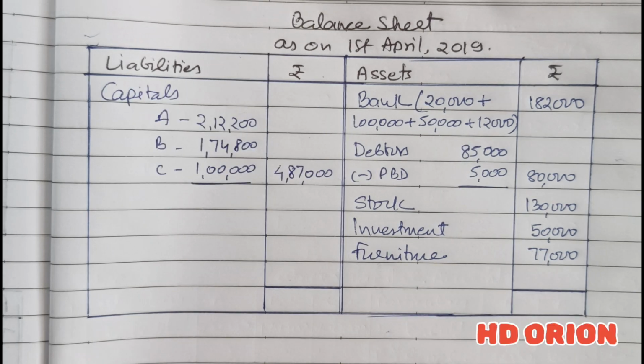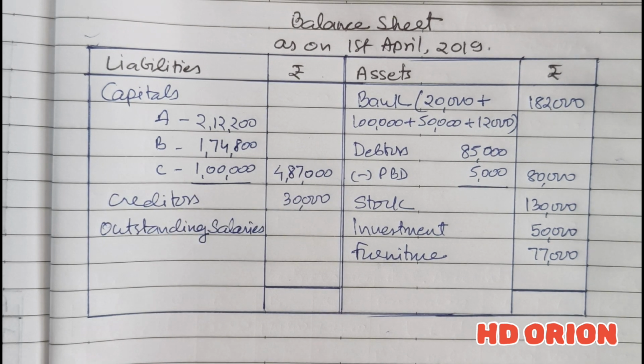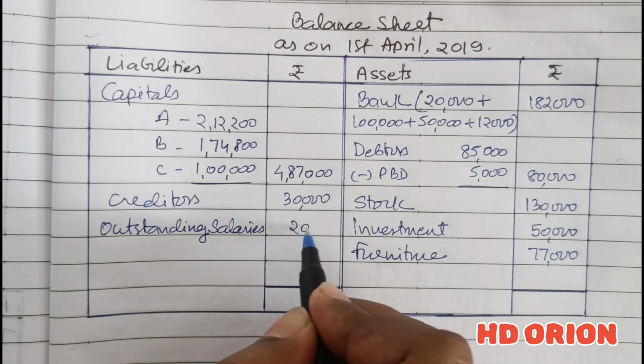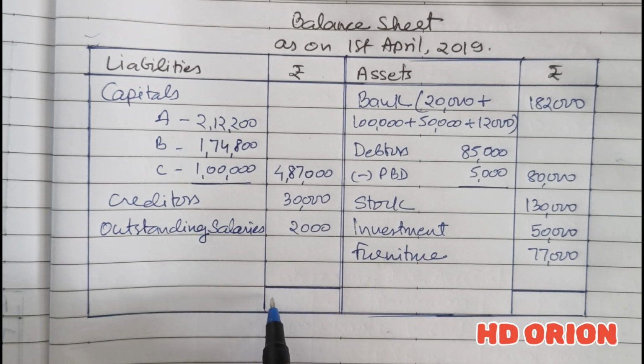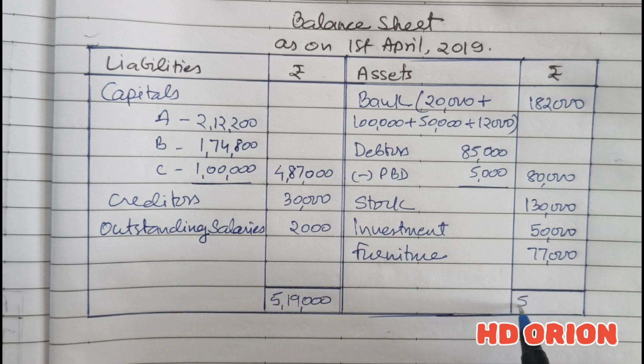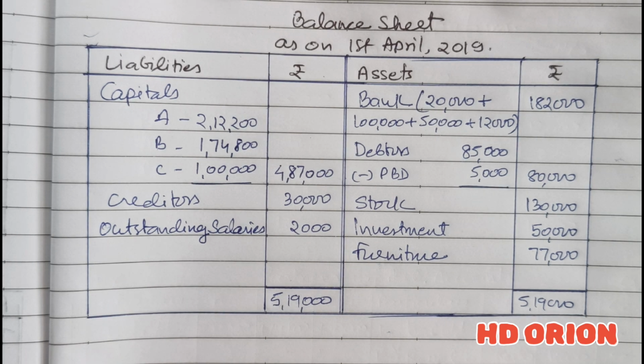On the liability side, closing capital balances of the partners. No change in the value of creditors. And a new liability of rupees 2,000 outstanding salaries. So grand total is 5,19,000. So this is how the question is to be solved.